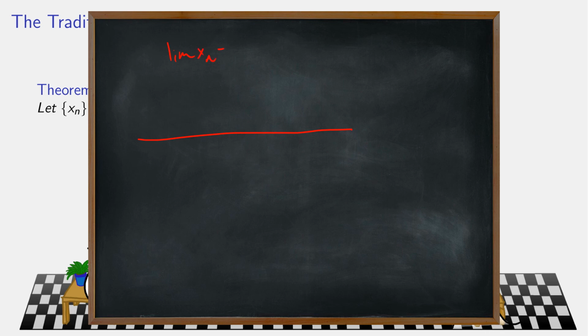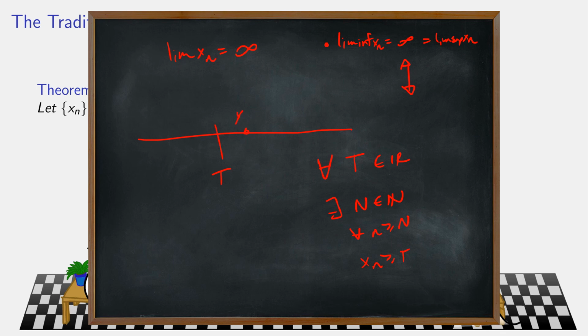if I want the limit of xn, for example, to be infinite, then on the one hand, we have LimInf xn equals plus infinity equals LimSup xn. And I want that to be if and only if, given any cutoff point, capital T, which is a real number, so I'll just throw it down here on the real number line, there exists a cutoff point index so that given any little n past that point, xn is at least as large as T. So x capital N plus 1, doesn't have to be a monotone sequence, so maybe I go back on myself a little. But everything past this point is bigger than T.